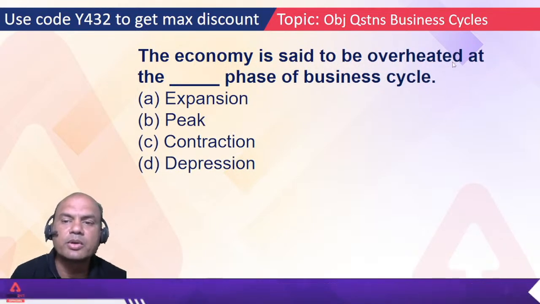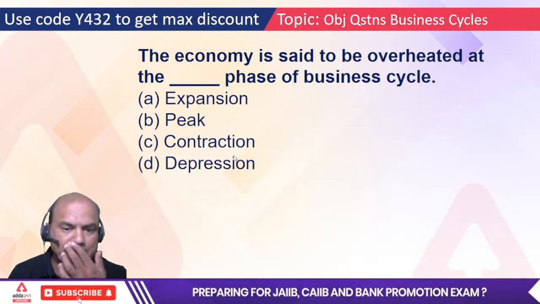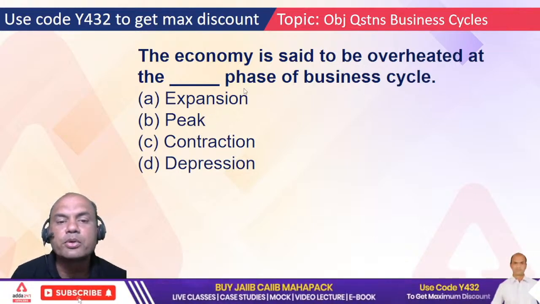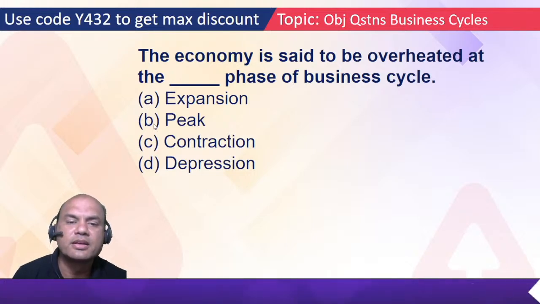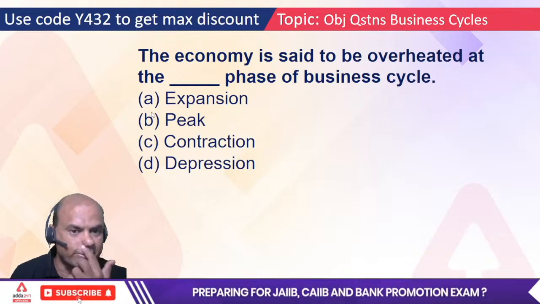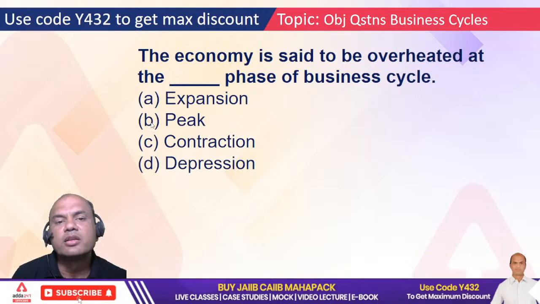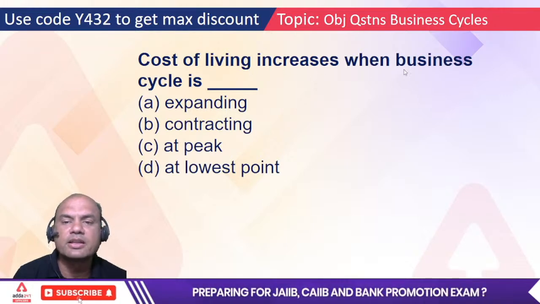The economy is said to be overheated at the dash phase of the business cycle. The options are expansion, peak, contraction and depression. Overheated, topmost level. Which is the topmost level? Expansion and peak. Everybody, one is confused between A and B. The correct answer is peak, the top, isn't it? Topmost level.